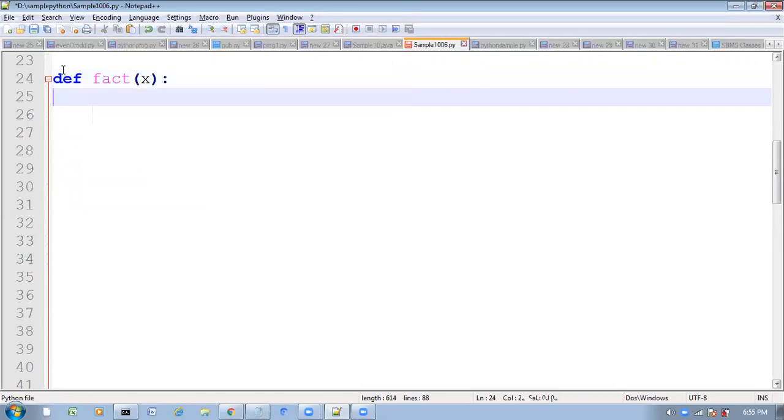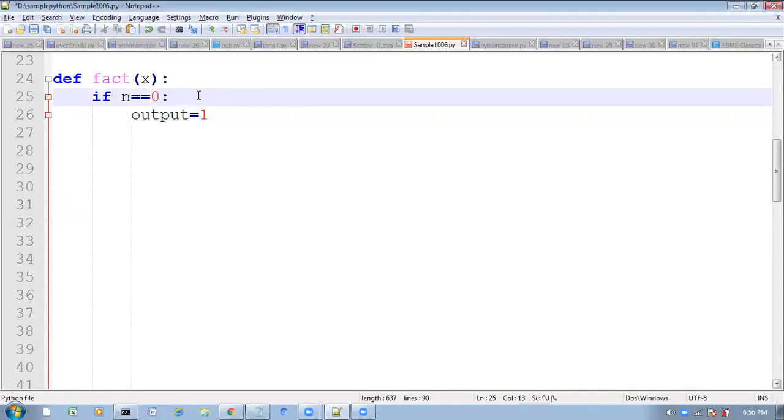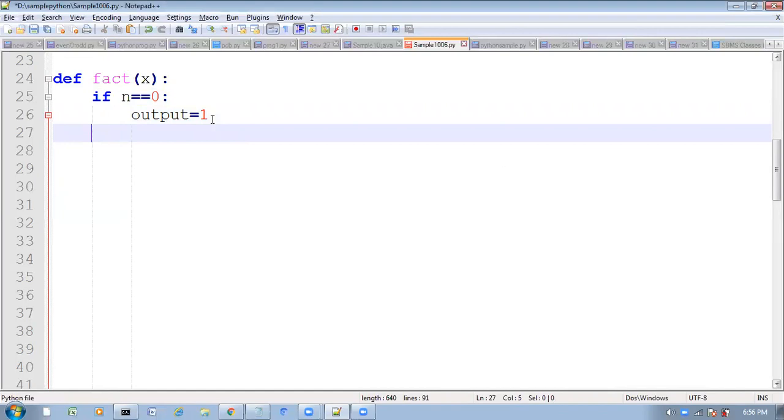Now inside this, I will take if x equal to 0, output is equal to 1. Otherwise, I will take else.